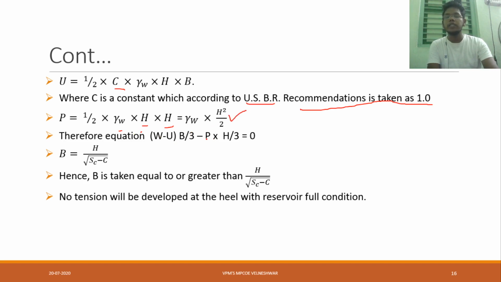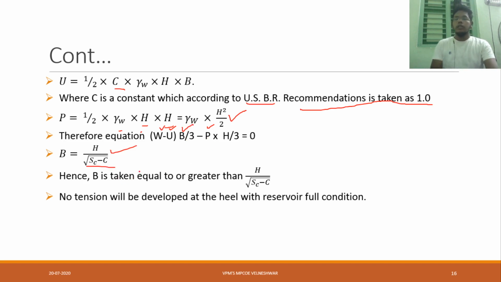I am just simplifying this equation. Therefore, the values of W, U, P, if you substitute in these, you will get the value of B. That B is nothing but H divided by square root of SC minus C.